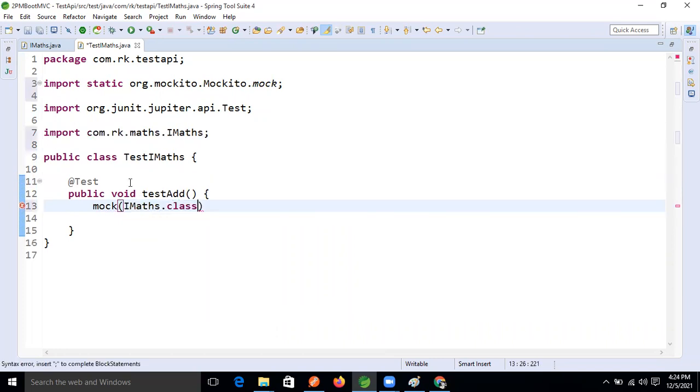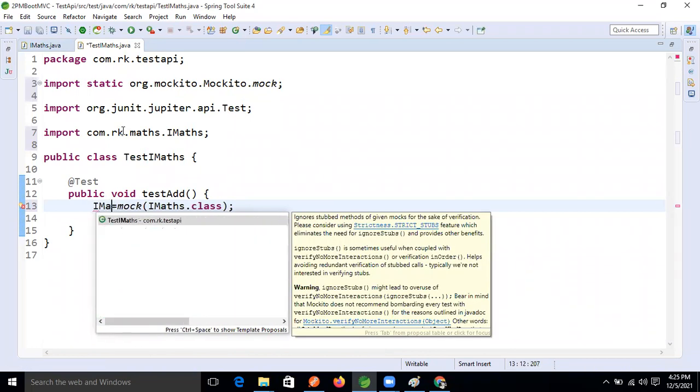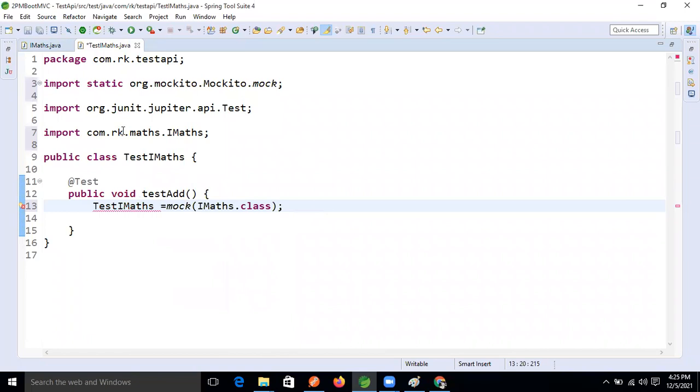We will load that interface dynamically using class, and this method will return the same interface object, mock of IMaths.